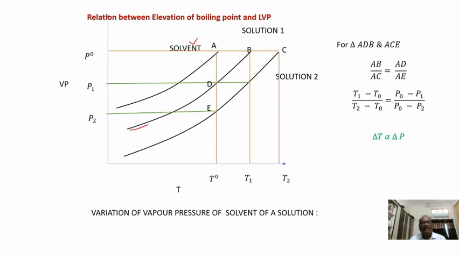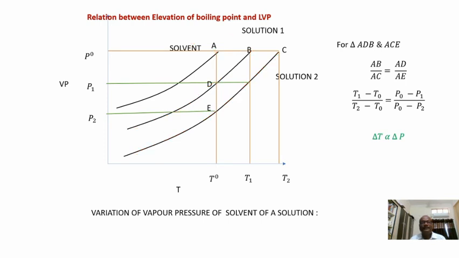This is the curve for solution 1. Next, this is the curve shown for solution 2. It is more concentrated because the vapor pressure is further decreasing. You can observe this is the vapor pressure of solvent, the vapor pressure of the first solution, and the vapor pressure of the second solution. The second solution is more concentrated, that's why the vapor pressure further decreases. That you can see here.